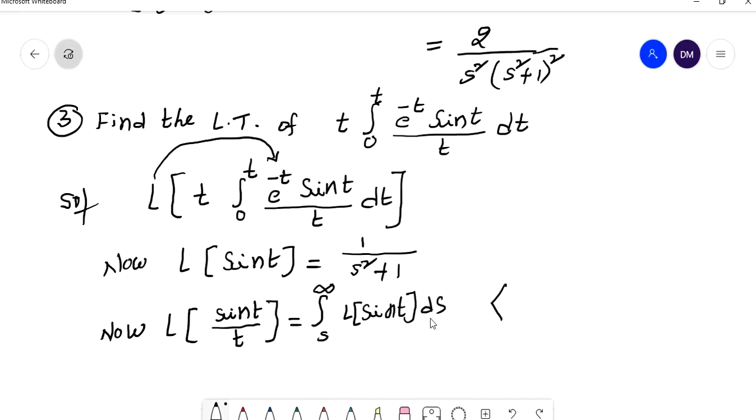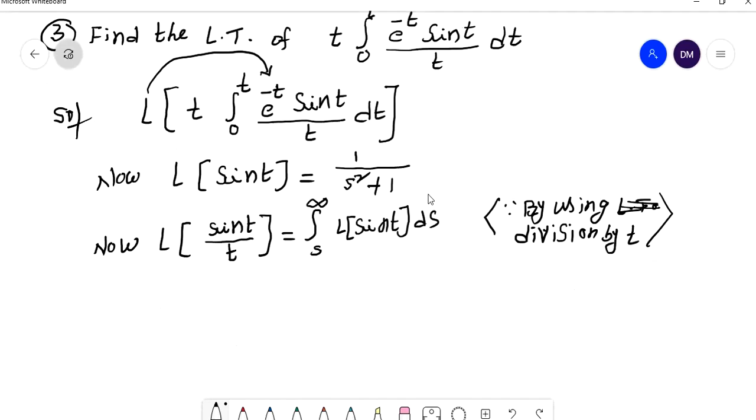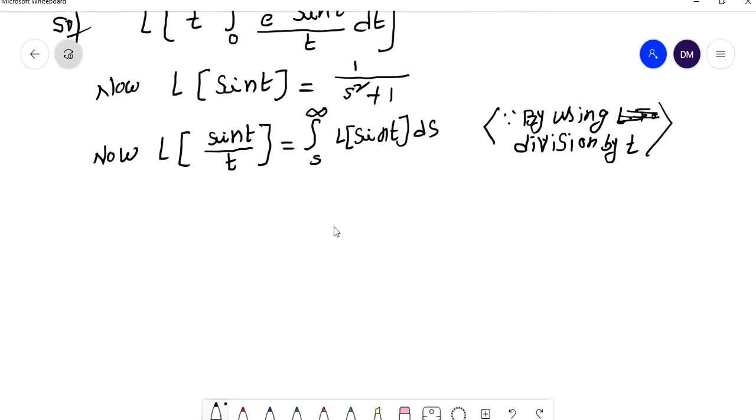So what is the property I have used here? By using the division by t property.